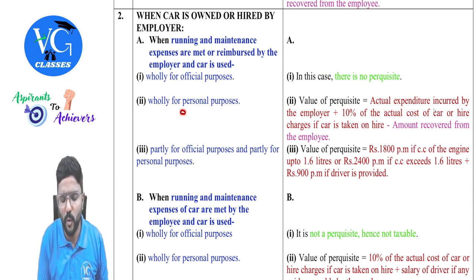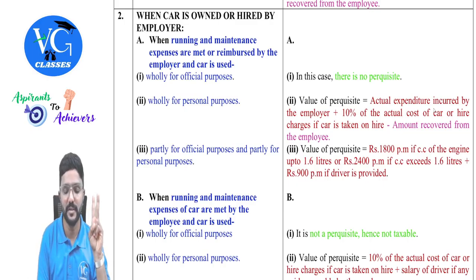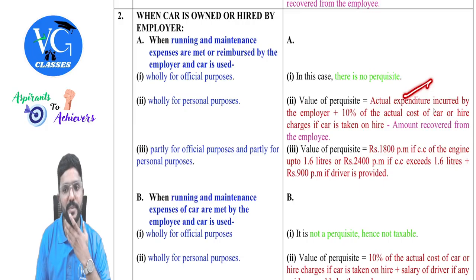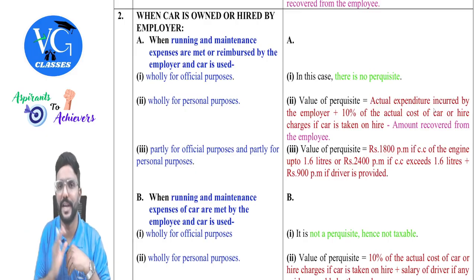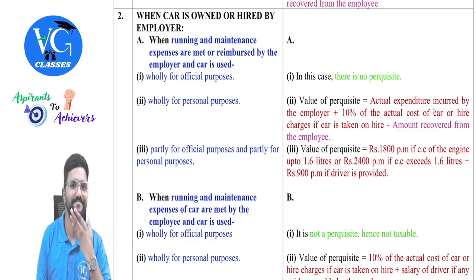Sir, what if it is used only for personal purpose? That means the employee is getting two benefits: one is the car, the other is expenses, guys. Take both. Actual expenditure incurred by employer plus 10% of cost of the car, or if it is hired by the employer, take actual hire charges paid by employer to hire the car, minus any amount recovered.